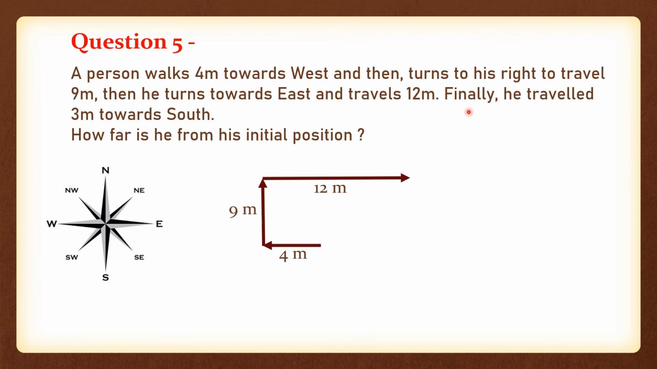Correct? Good. Finally, he traveled 3 meters towards south. So again, from here we need to turn towards our south and we need to walk 3 meters. Okay. So from here we walked 3 meters. Correct? Okay. How far is he from his initial position? So the question is asking you the distance between the starting point and the ending point. So mainly what we are asking is this line. Correct? So this is our starting point, this is our ending point. So this is our answer basically. So we need to calculate this line.